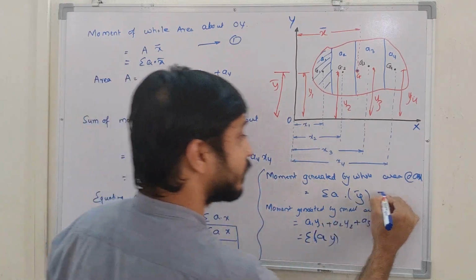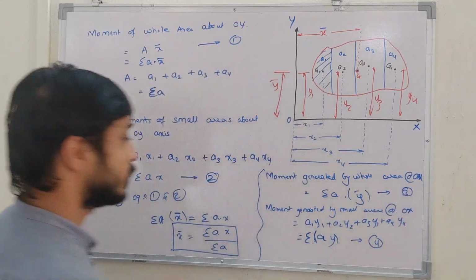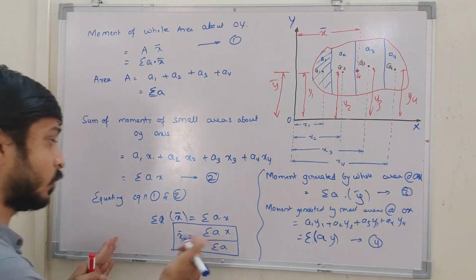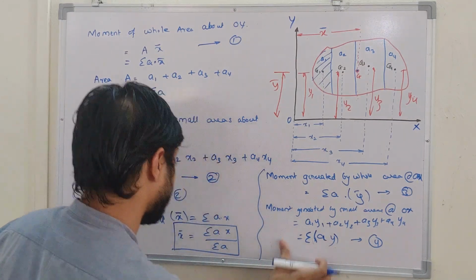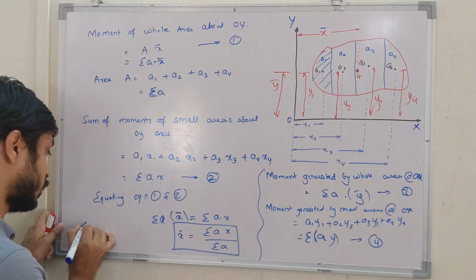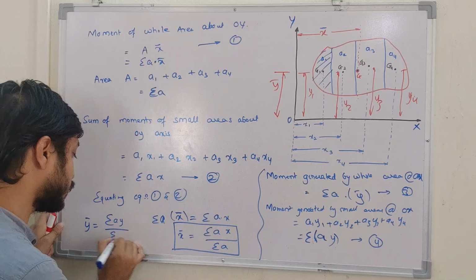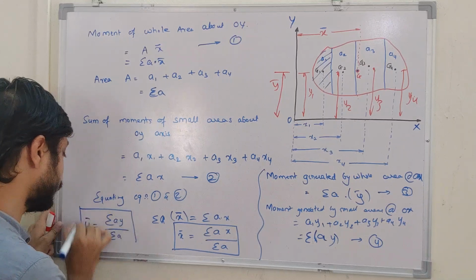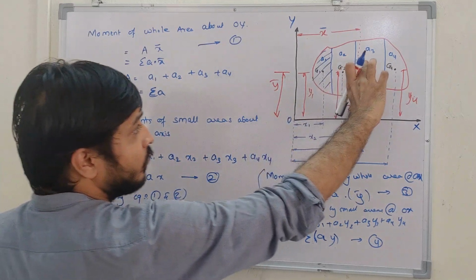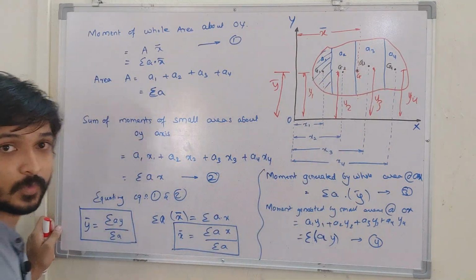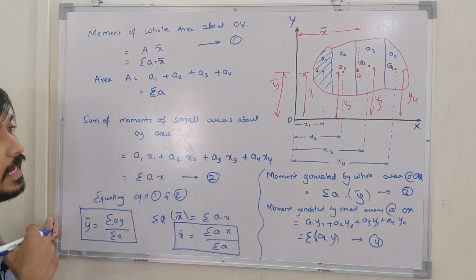So now again, equating equation 3 and 4. Equating equation 3 and 4, if you substitute here, we get Y bar is equal to summation of AY by summation of A. So this is with respect to the y coordinate. We are getting the y coordinate of this G. So if you remember these two equations, then you can solve any given diagram.